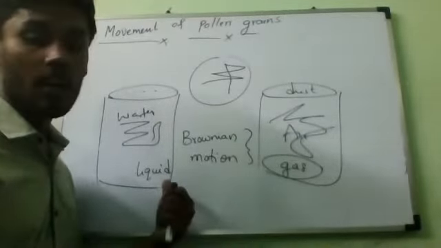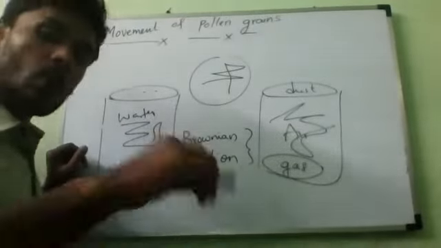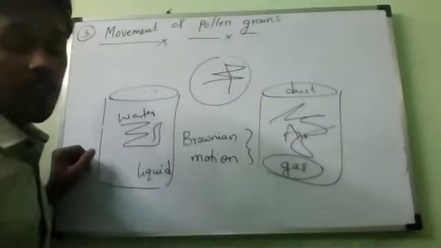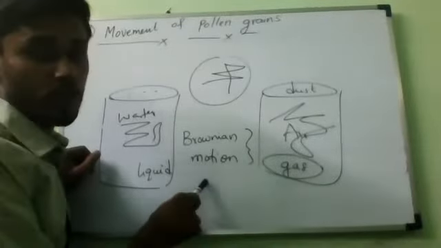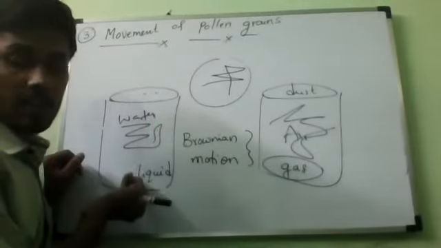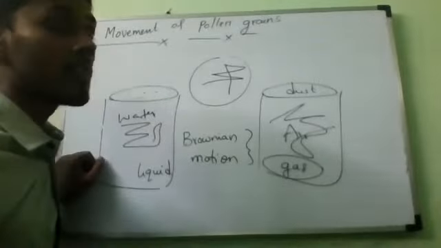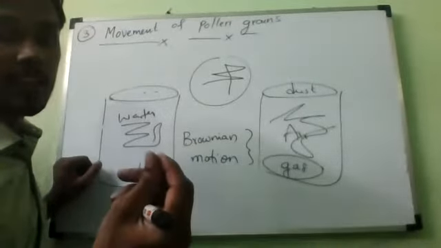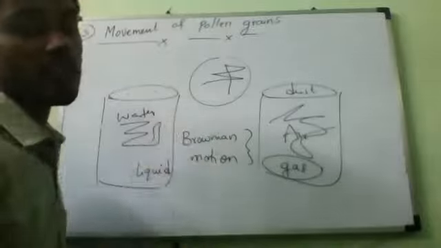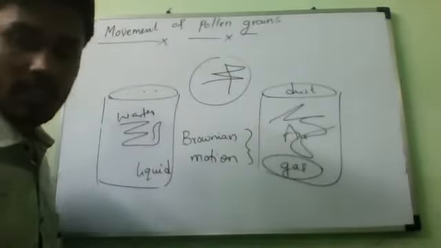The same way here. If I keep the pollen grains in normal, cold water, they will move fast but randomly, in a zigzag manner, which is called Brownian motion. But if you start heating this water, they will move even faster, because the water particles gain kinetic energy and move faster, so the pollen grains also move faster.